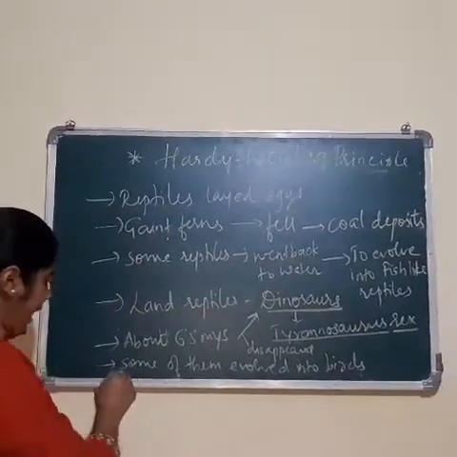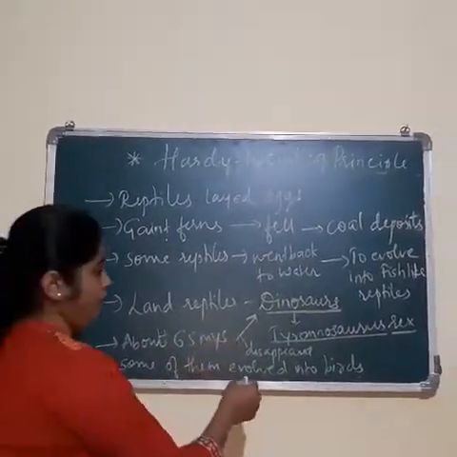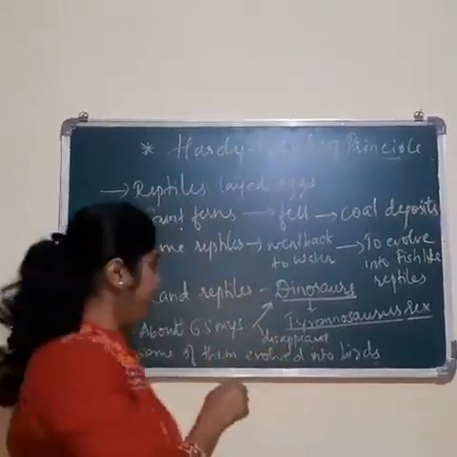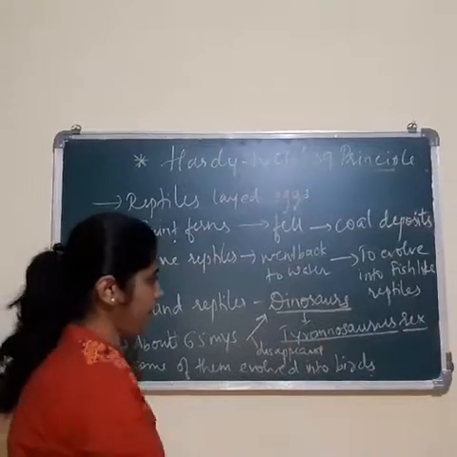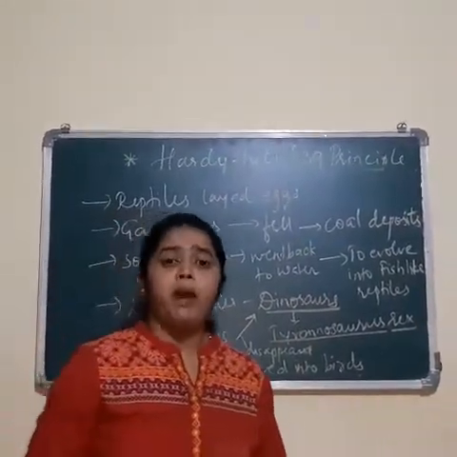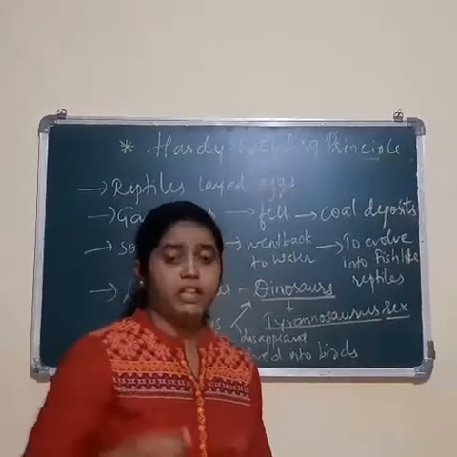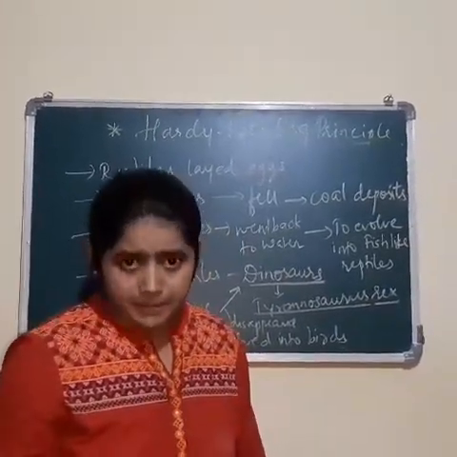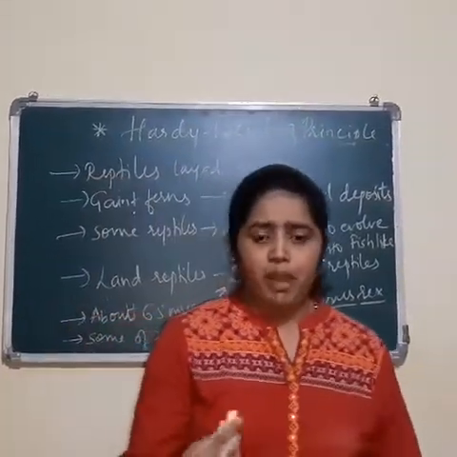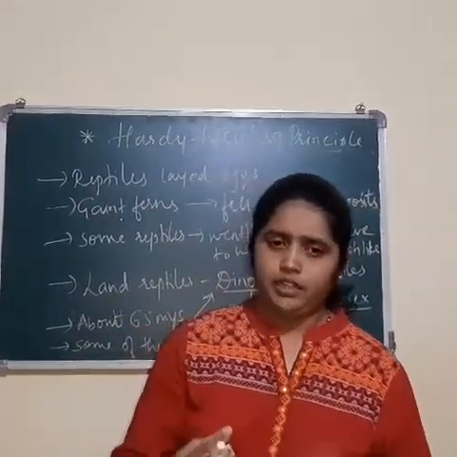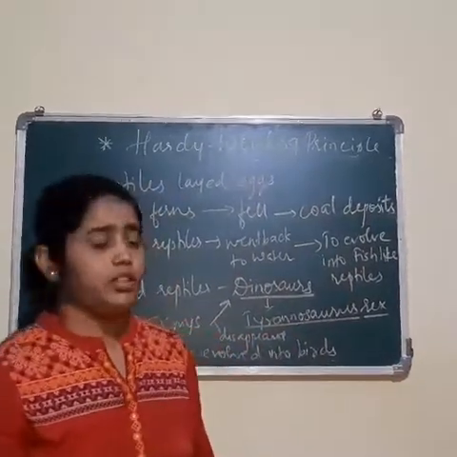Some of them say that some of the dinosaurs have now evolved into birds. As there was disappearance of these dinosaurs, it gave the chance for the appearance of other animals. At that time some of the mammals started appearing on the earth, and one of the smallest mammals is the shrew.